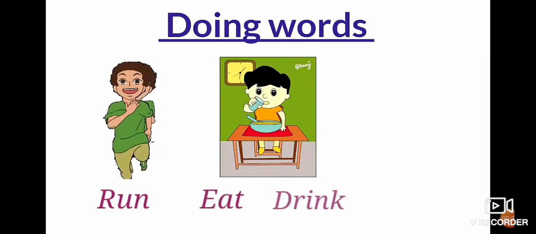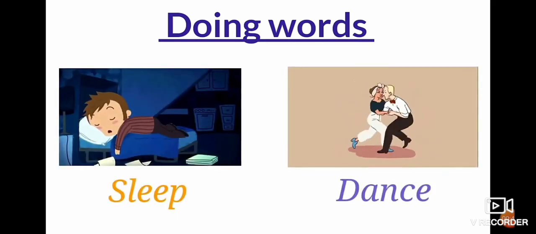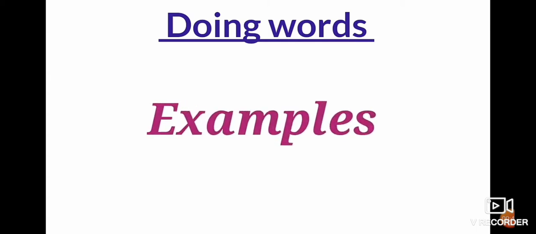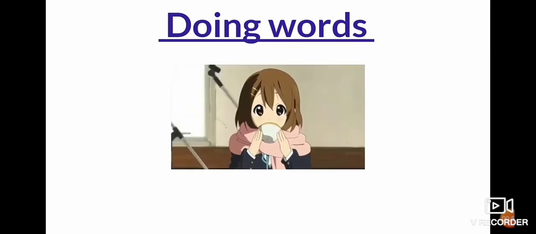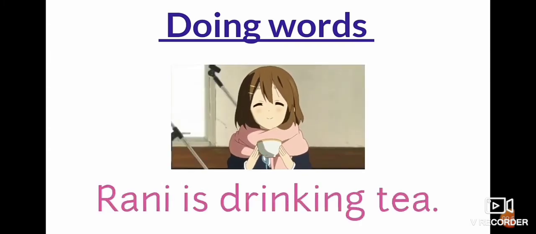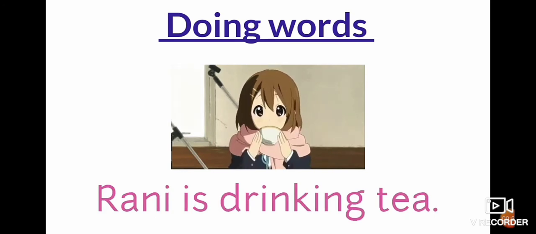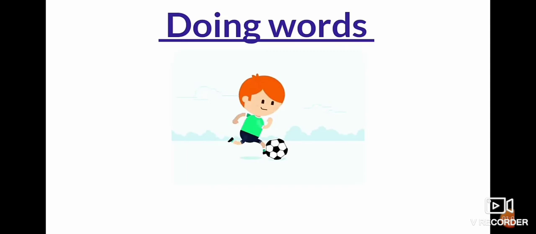Let's take some examples of doing words. Run, eat, drink, laugh, cry, sleep, dance. Let's take more examples of doing words. What is the girl doing in this picture? Here the girl Rani is drinking tea. So here drinking is an action word.